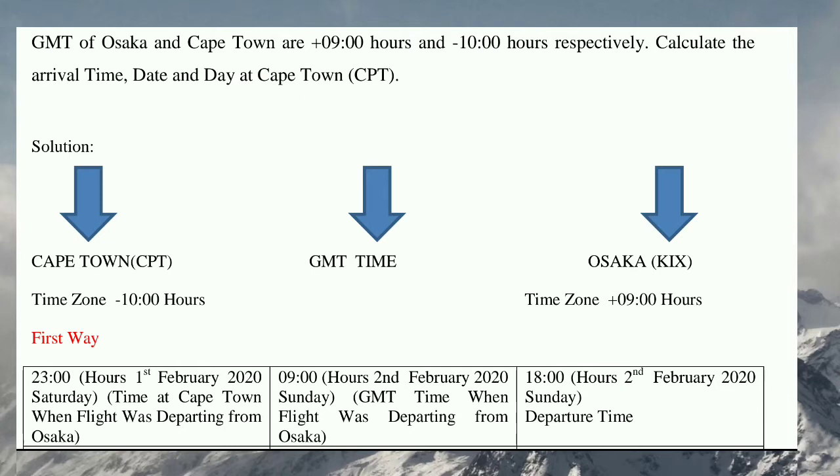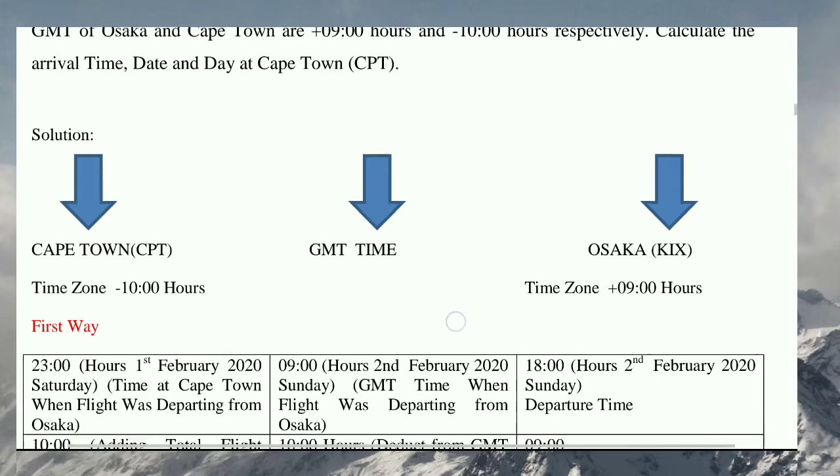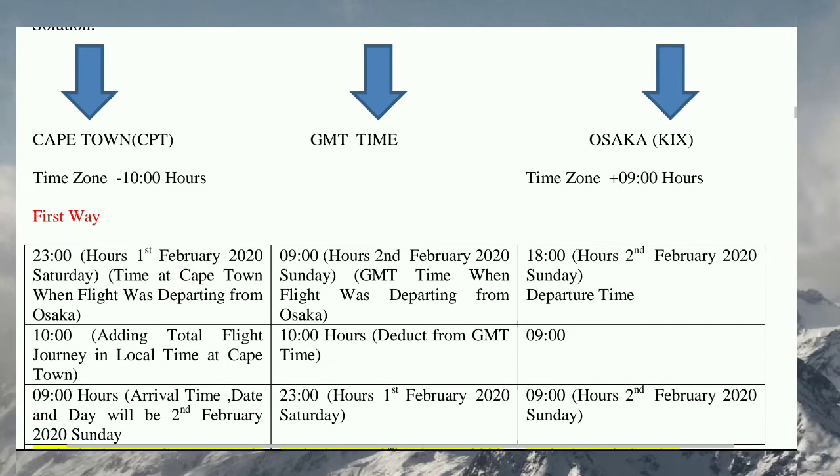So when it is ahead of GMT, the time at the GMT location will be less than the time of Osaka, right? 9 hours less than the time of Osaka. So in that case you have to calculate the GMT time first. Once you have calculated the GMT time, you can calculate the local time of Cape Town. So we are going to calculate the GMT time now.